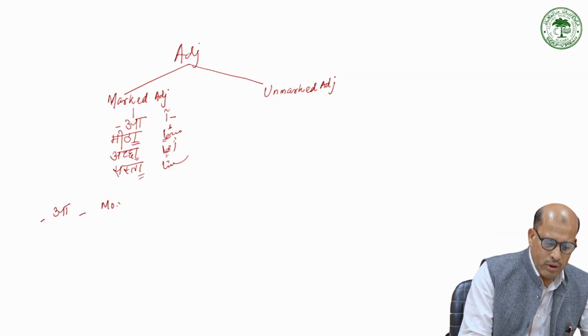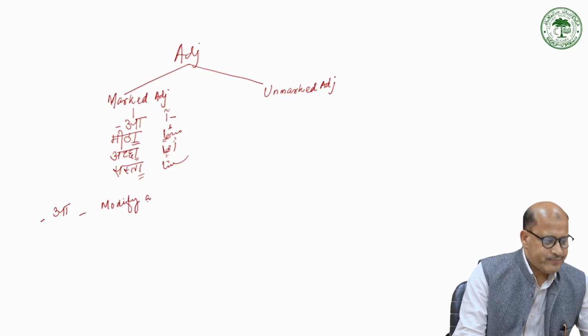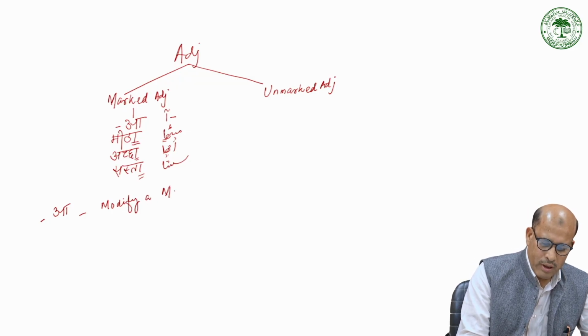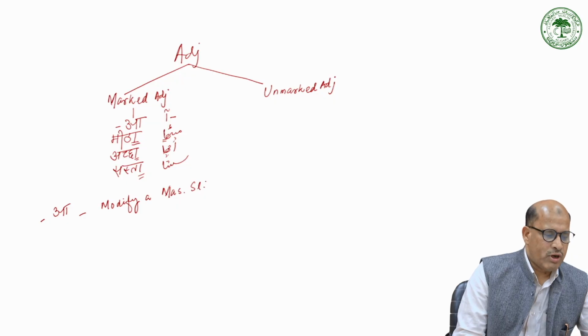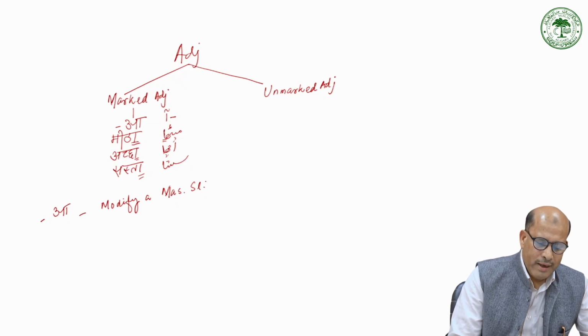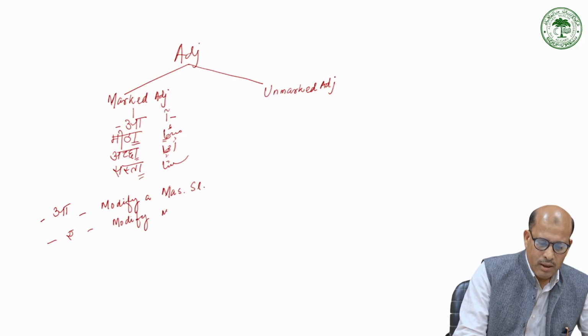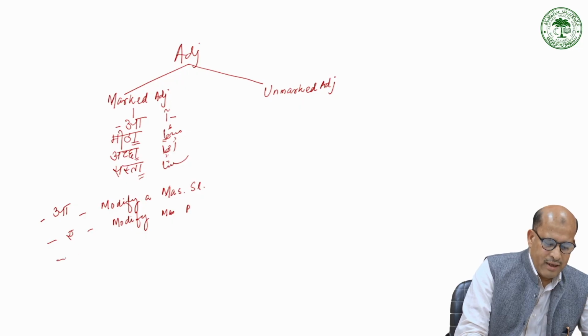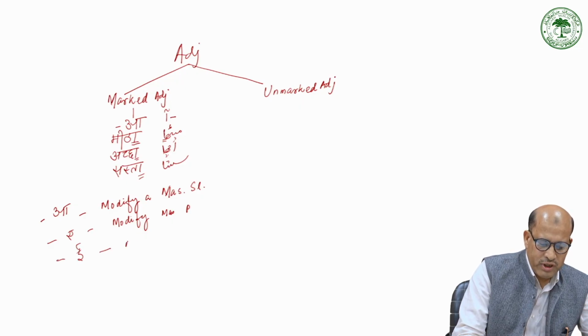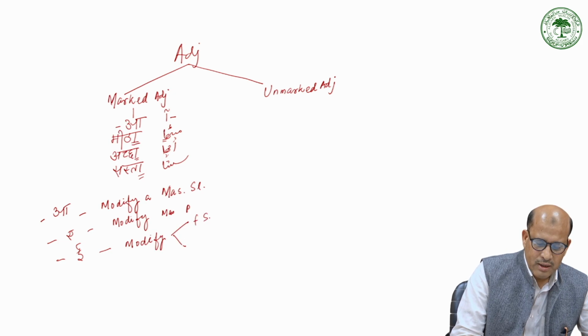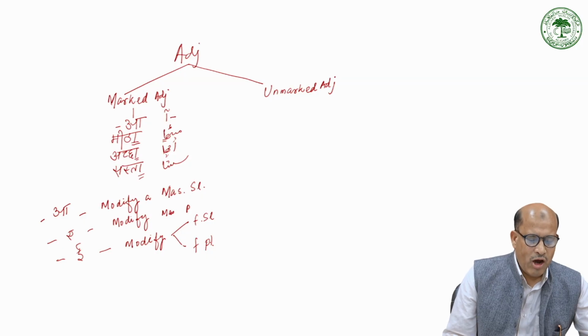A is used to modify masculine singular. Then a is used to modify masculine plural, and e is used to modify both feminine singular and feminine plural. This is the whole idea about how it is going to agree.